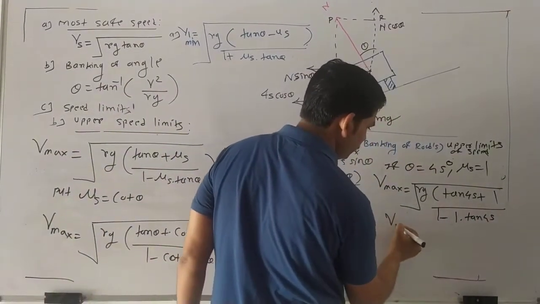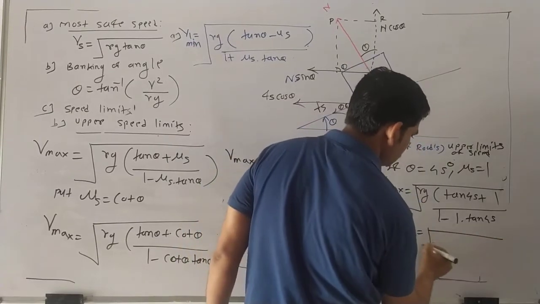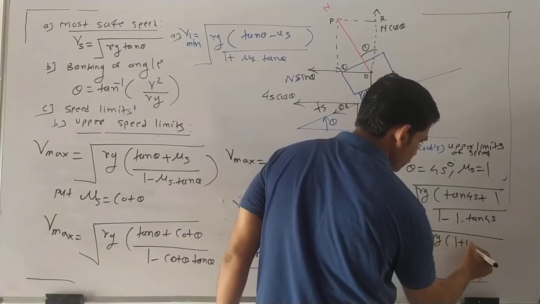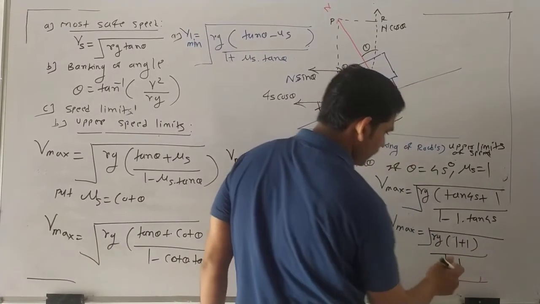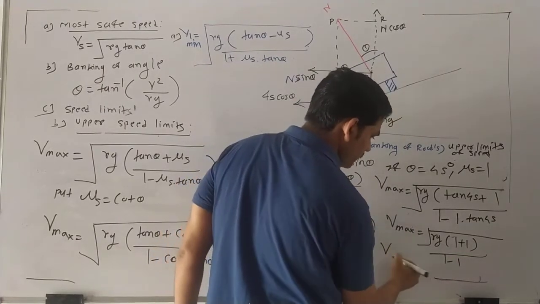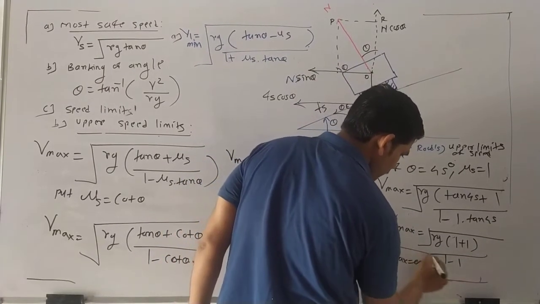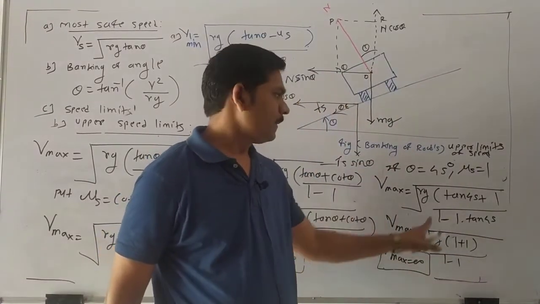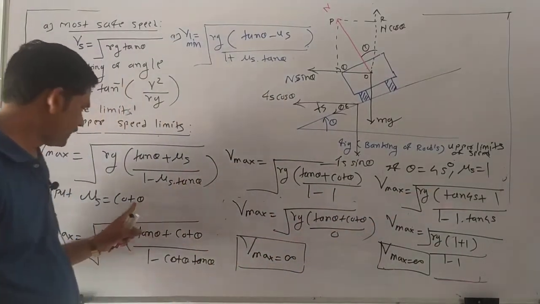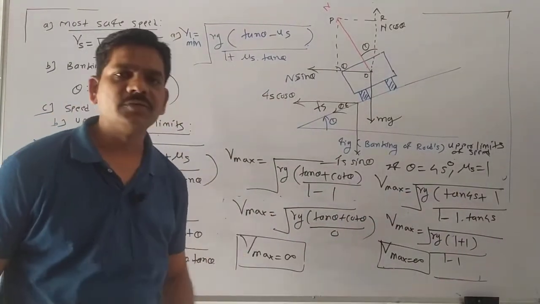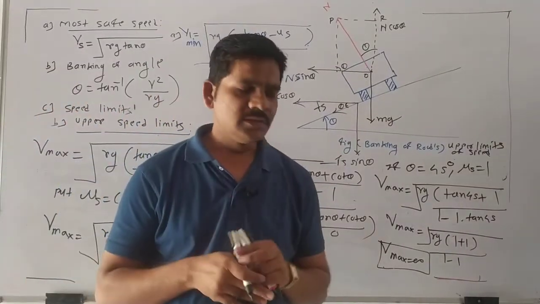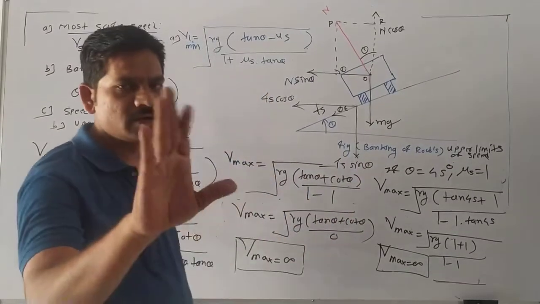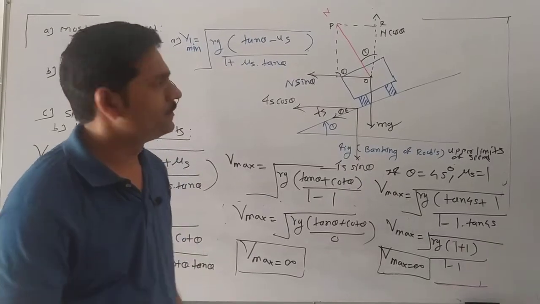So once again, what do we get here? V max is under root Rg (1 plus 1) upon (1 minus 1). 1 minus 1 is once again 0. So 0 means V max once again you are getting infinity, right? 1 upon 0 means infinity. So in that situation we get V max as infinity. But it is for which condition? This is for heavily banked road conditions. But it is not possible. Is it possible? Not possible.